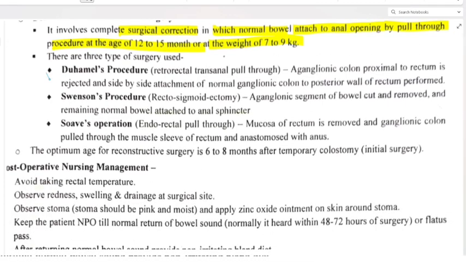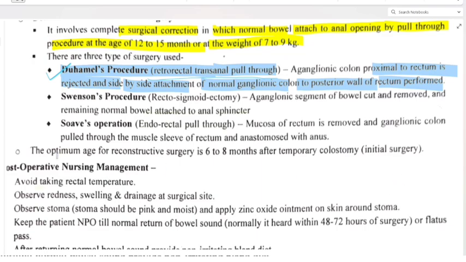See, Duhamel's procedure, it is retrorectal transanal pull-through. What is that? Aganglionic colon proximal to the rectum is resected and side-by-side attachment of normal ganglionic colon to the posterior wall of the rectum is performed. What is it saying here? Aganglionic colon proximal to the rectum is resected and side-by-side attachment of normal ganglionic colon is performed. Okay, and it is attached to the posterior wall of the rectum.